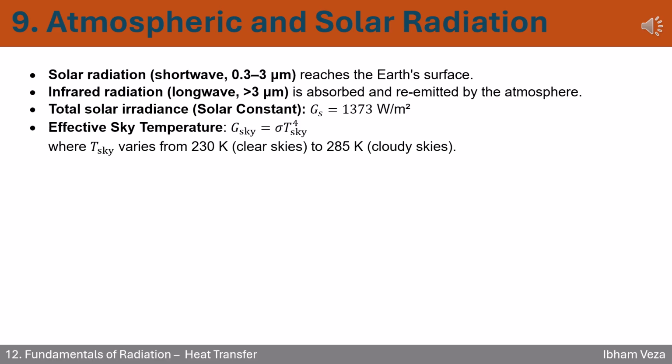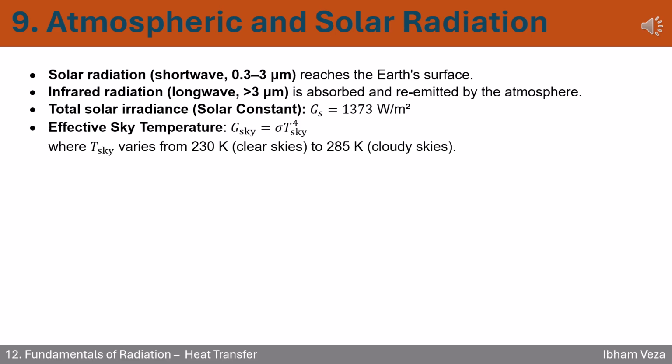9. Link radiation concepts to real atmosphere behavior. Here's how we apply radiation principles to the real world. The sun sends shortwave radiation, 0.3 to 3 micrometers, that reaches Earth, while our atmosphere absorbs and re-emits long-wave infrared radiation, greater than 3 micrometers. A key number to remember is the solar constant, 1,373 watts per meter squared, which tells you how much solar power hits each square meter of space facing the sun. Finally, we use effective sky temperature to simplify how the sky behaves.